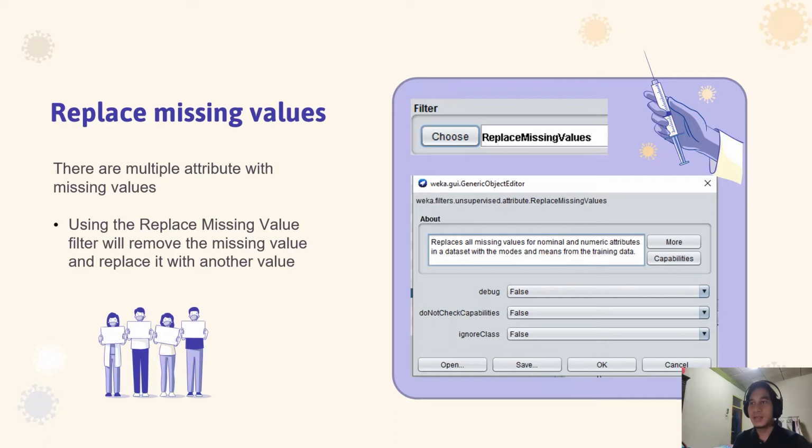Then, we need to replace missing values. By using the replace missing values filter, we can replace null values in the dataset with a randomly chosen set of numbers to improve the quality of information. There are multiple attributes with missing values, so we need to use the replace missing values filter to remove the missing value.